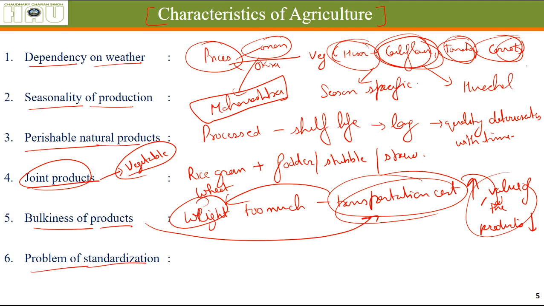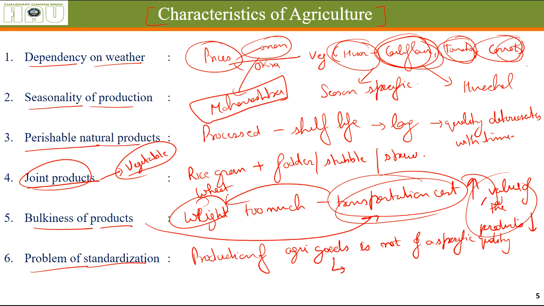Problem of standardization, because everything is dependent on weather. The production of agricultural goods is not of a specific quality, because of a lot of different varieties that are cultivated in different places.